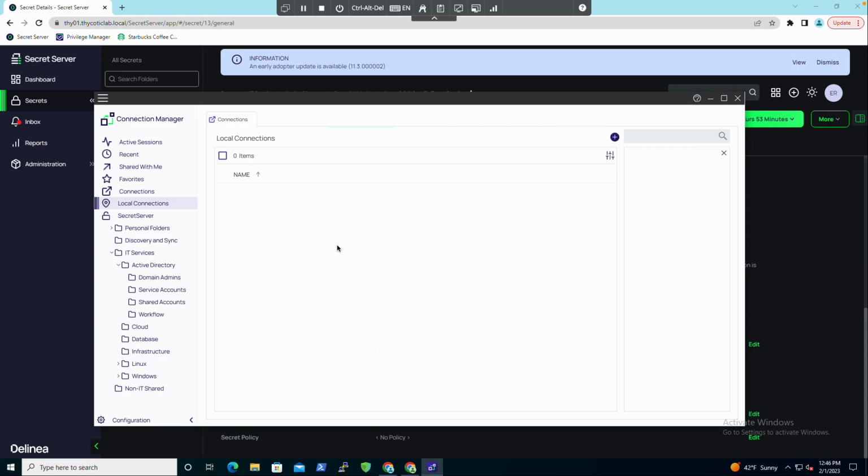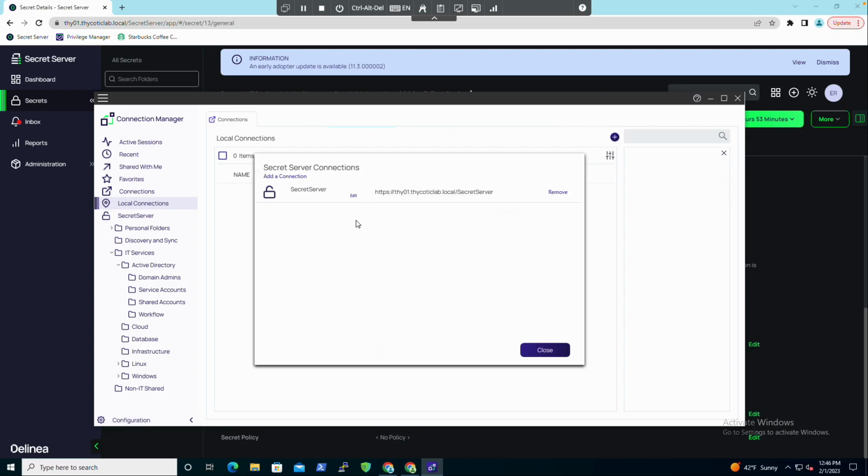This is a short demo of how to leverage Connection Manager to be able to launch multiple sessions at the same time with shared accounts inside of Secret Server. In here, I've already signed in to Connection Manager. So if I come down here, I can show you, I've already got my integration set up here with Secret Server. It's very simple to do.